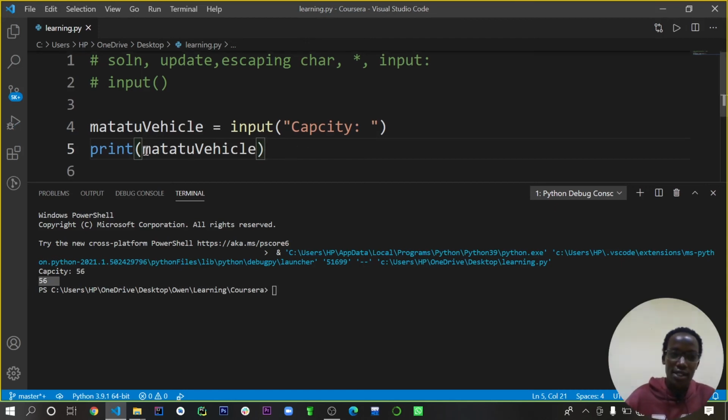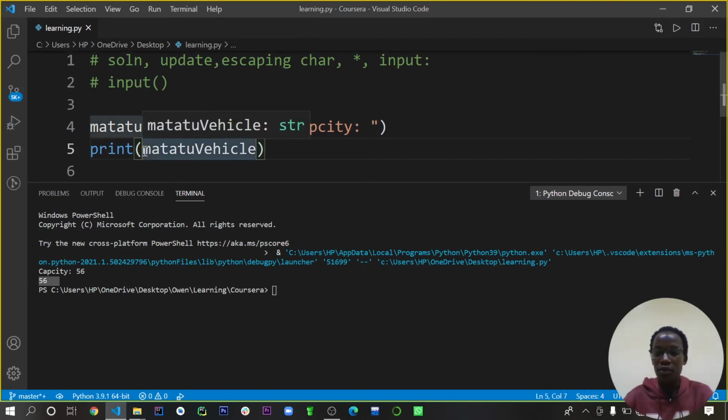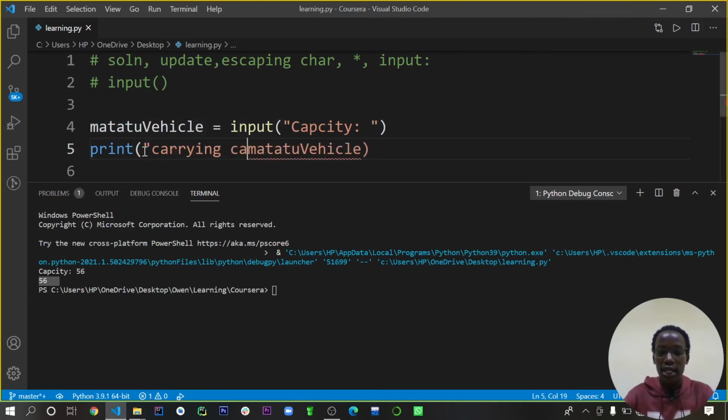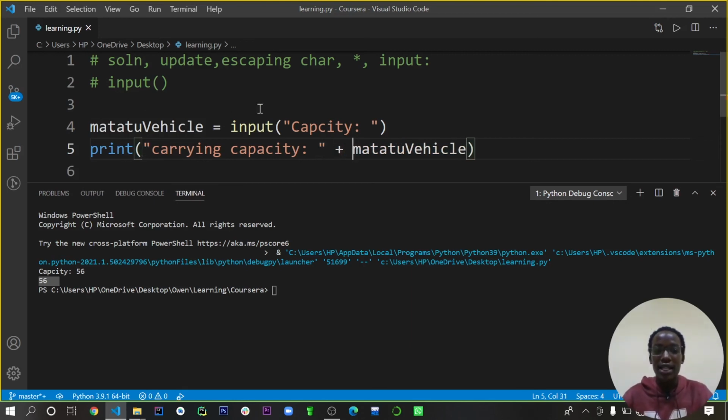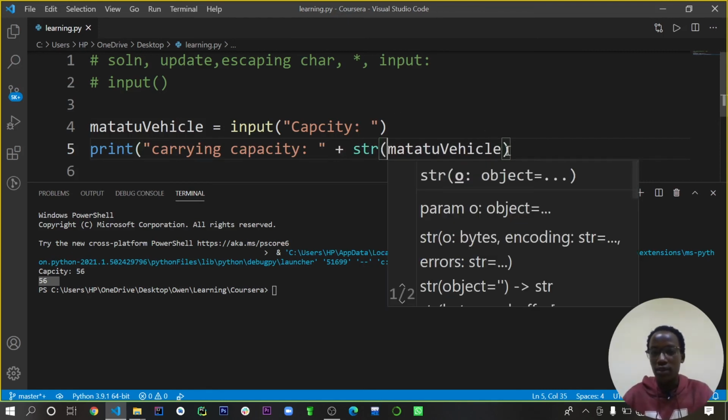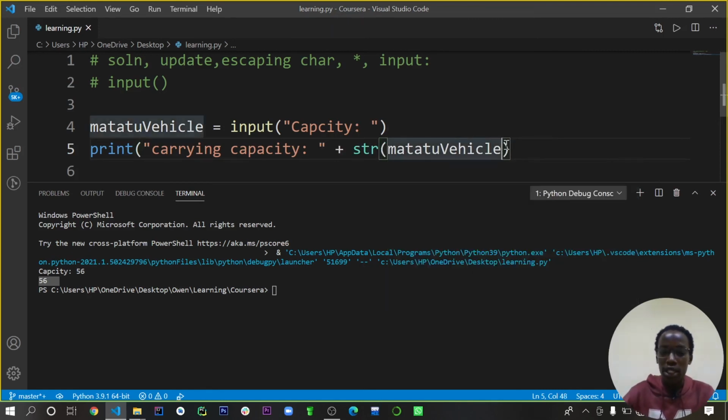So we can tell the user, print out something like the carrying capacity, then add that, and make sure you close it. Then we concatenate it. Remember, we are taking an integer, so we are going to convert it into a string so that Python doesn't complain.